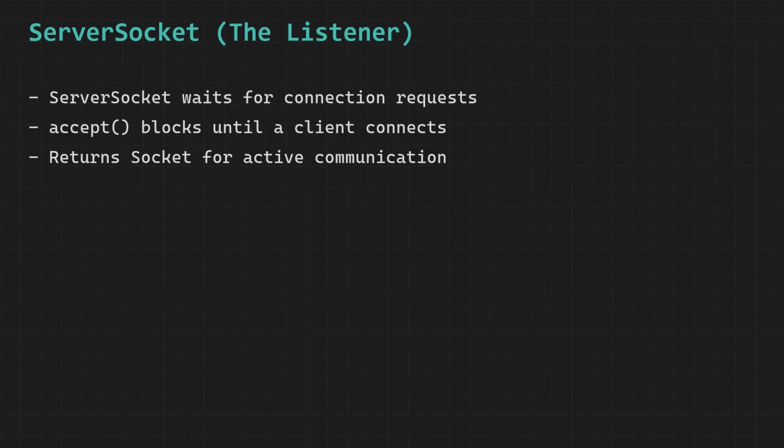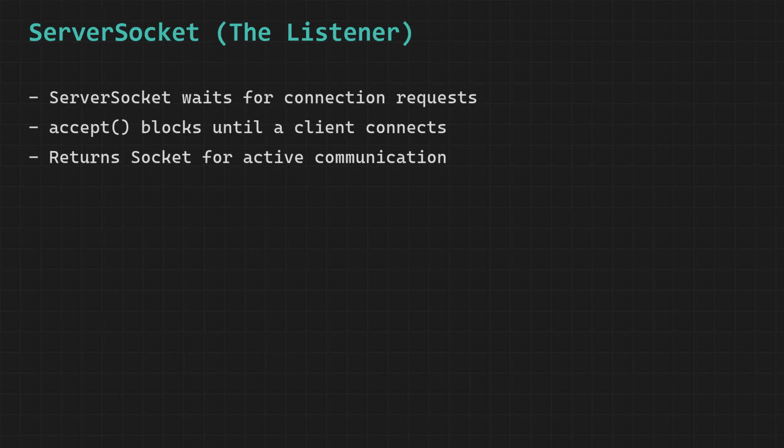The most beautiful and elegant aspect of this entire design is that the front door of the restaurant, which is represented by the server socket, stays wide open and continues to be monitored for new arriving customers even while the waiter is already busy attending to a previously seated customer, because the server socket continues to exist and listen on its port for new incoming connections even while existing client connections are being actively handled. And this means that new clients can continue to connect to the server at any time without having to wait for all the currently connected clients to finish and disconnect first, making the entire system capable of serving many customers simultaneously and efficiently.